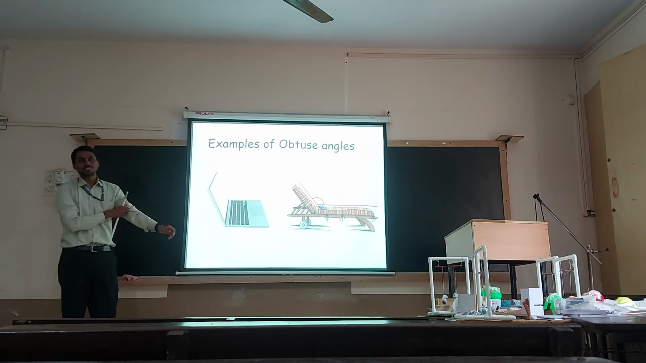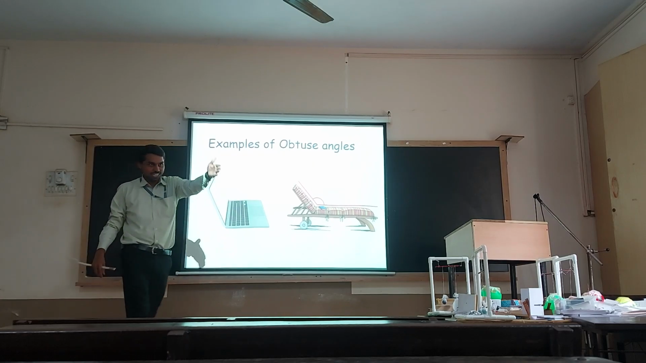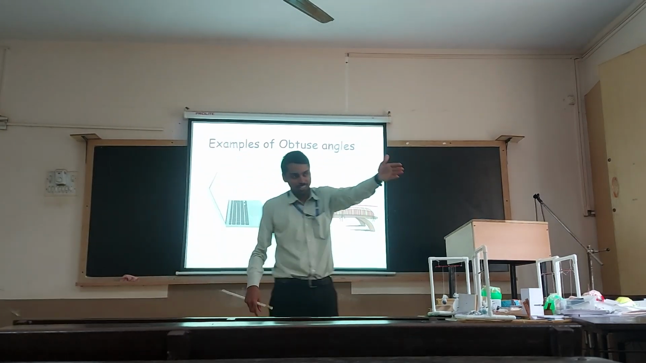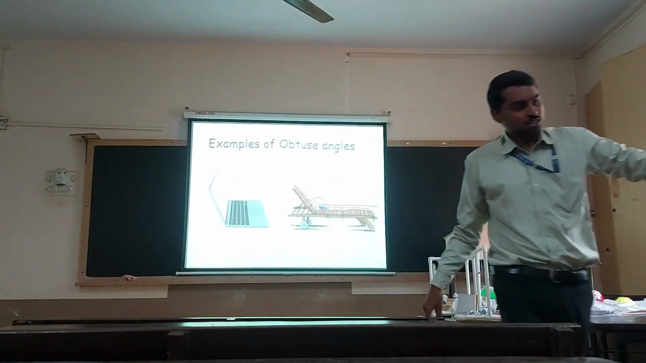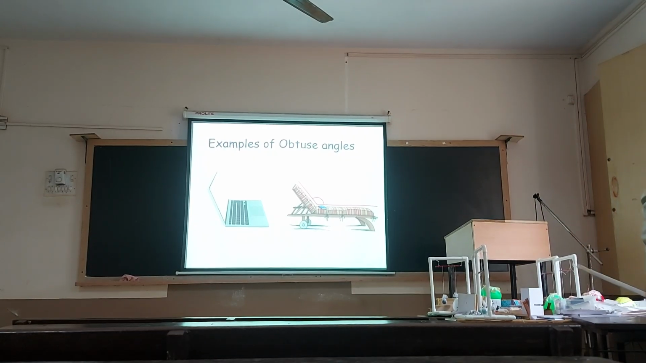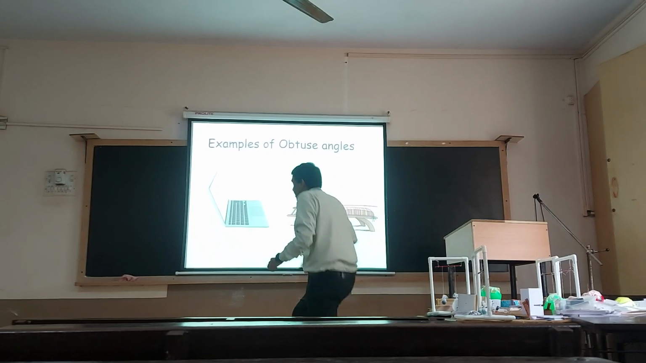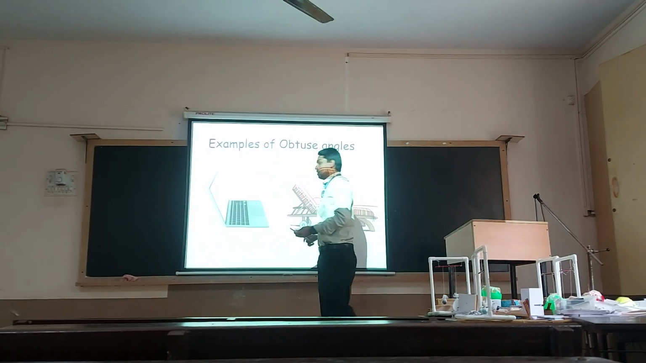These are the examples for obtuse angles. So I put the laptop figure. You can see that the laptop that is open over there is making an obtuse angle. Initially if I take this, it is a right angle. This is an acute angle. If I just bring it back, then what is happening? It is forming an obtuse angle. So this is an example for an obtuse angle.